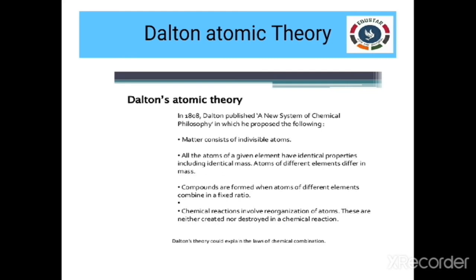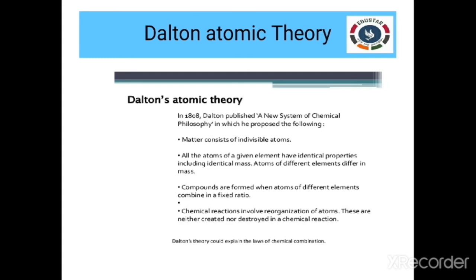Next point, chemical reactions involve reorganization of atoms. What is meant by the reorganization? That is, bonds may form between the atoms or bonds may break between the atoms. The proportion of the elements in the compounds may vary with temperature and pressure.